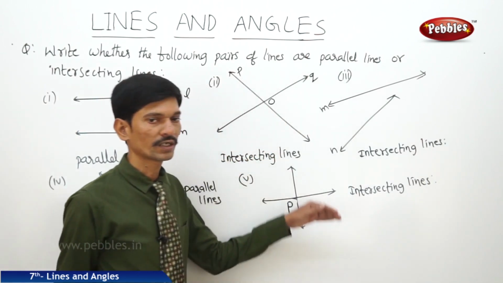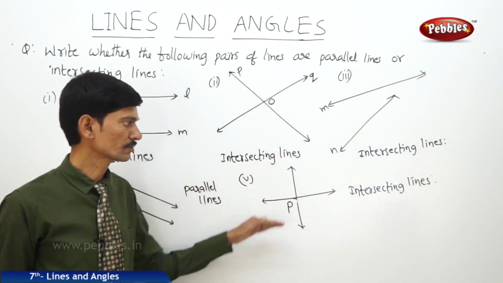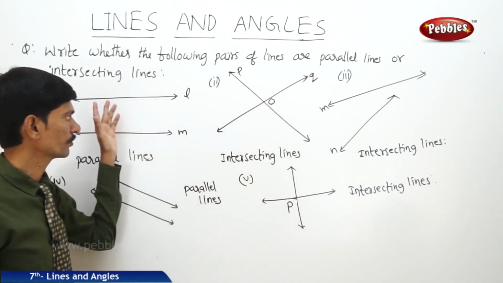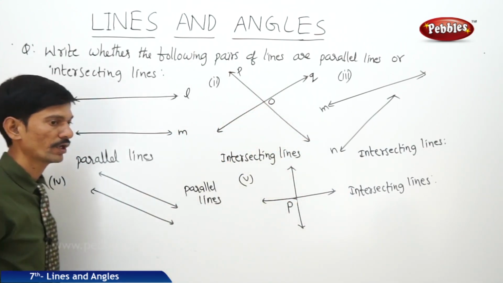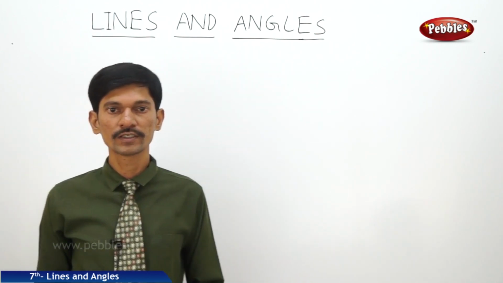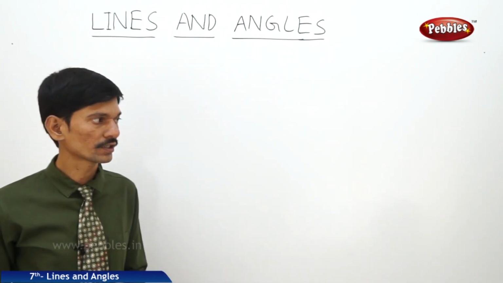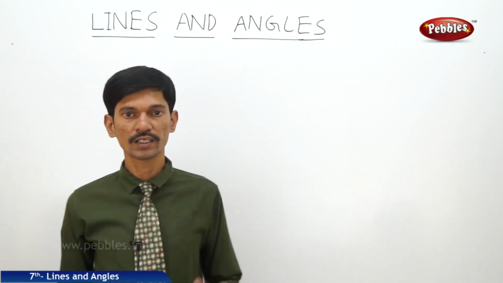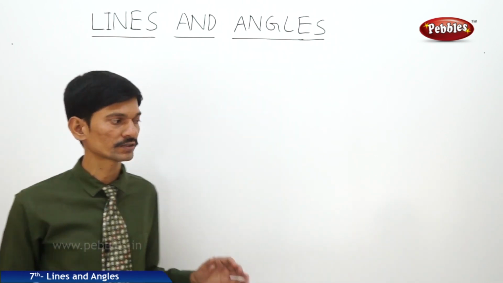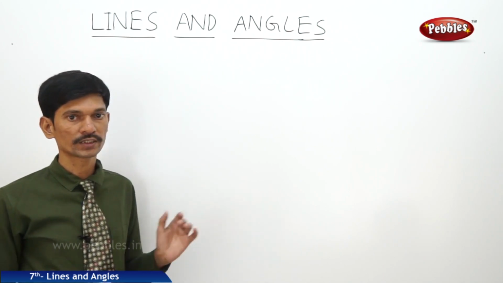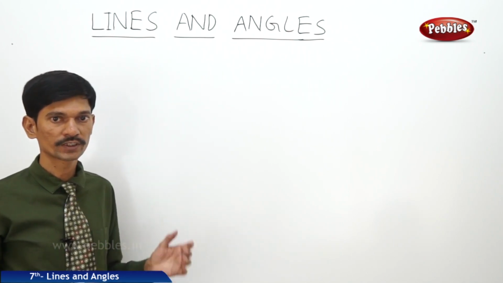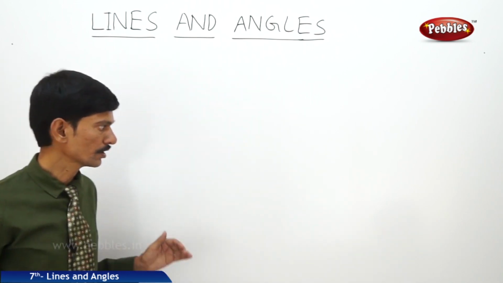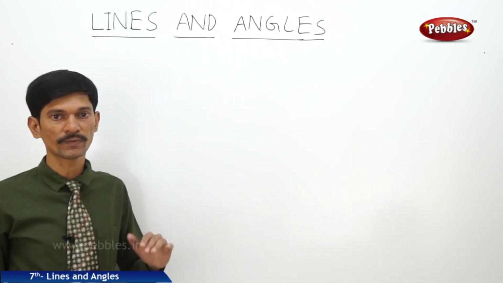So if two lines have a common point, then the two lines are said to be intersecting lines. If two lines do not have any common point, then they are said to be parallel lines. So far we have learnt about the point, line, line segment, ray and angle, and the different types of angles such as zero angle, right angle, straight angle, complete angle, acute angle, obtuse angle and reflex angle. And also we have learnt the intersecting lines and the parallel lines.